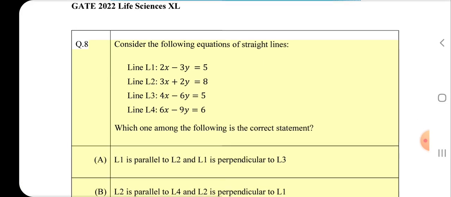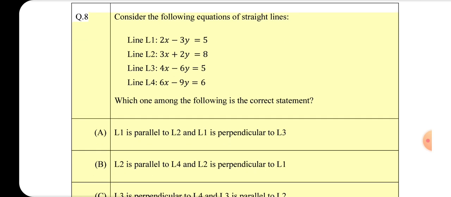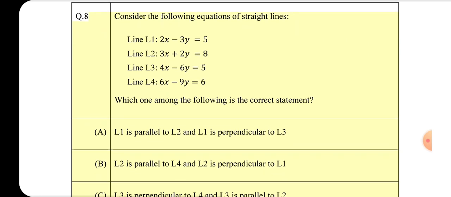Consider the following equations of straight lines. Line L1: 2x minus 3y equals 5. Line L2: 3x plus 2y equals 8. Line L3: 4x minus 6y equals 5. Line L4: 6x minus 9y equals 6. Which one among the following is the correct statement?